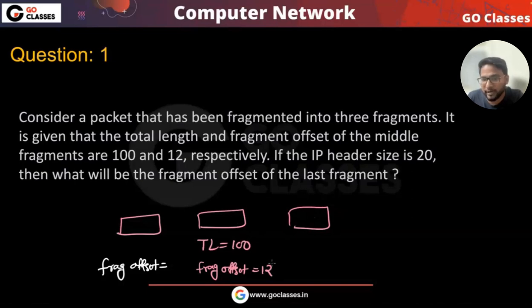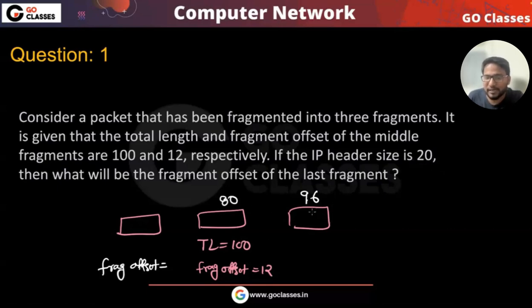Don't worry about the IP header. If the fragment offset is 12, then the length of this must be how much? 96, isn't it? And the length of this is 80, because the total length is 100 and the IP header size is given to be 20. This is 80, this is 96.